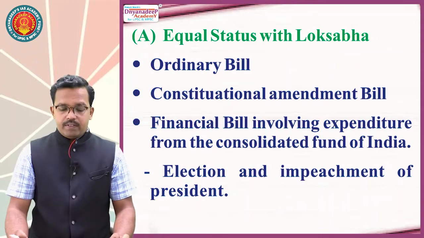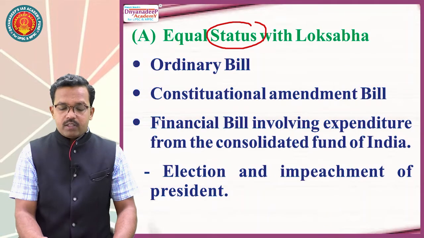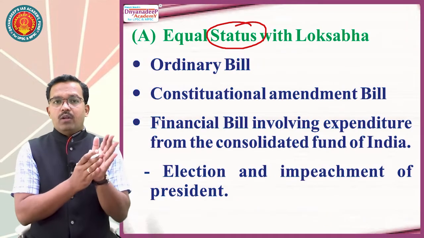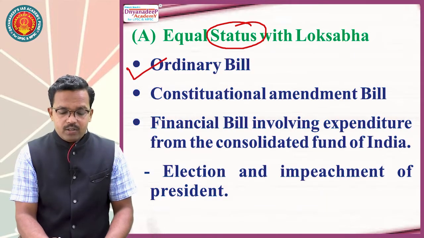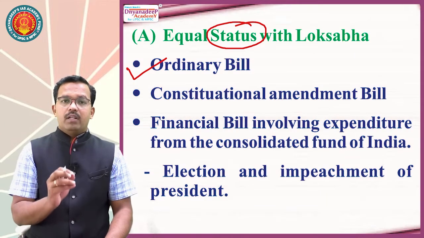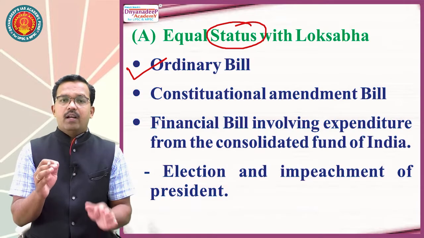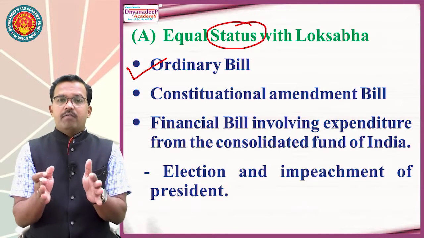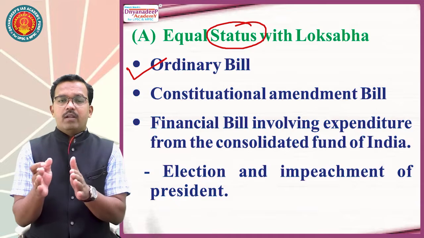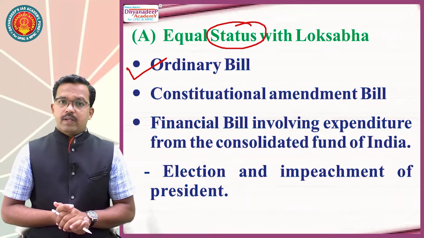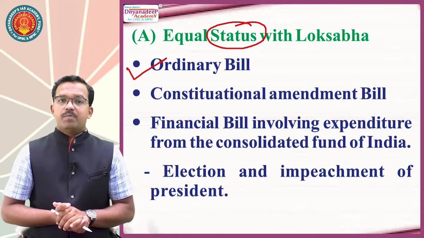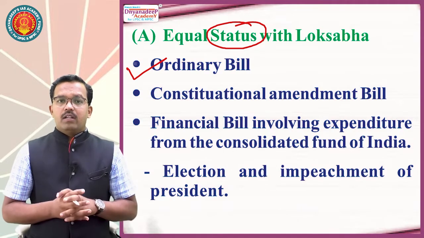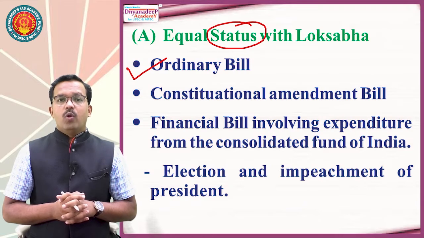What are the places where Lok Sabha and Rajya Sabha have equal status? First, regarding ordinary bill, Lok Sabha and Rajya Sabha have absolutely equal position. We have discussed the passing of ordinary bill, where we have seen Rajya Sabha can reject a bill, Rajya Sabha can hold a bill, Rajya Sabha can send a bill back for reconsideration. So in all these places, regarding ordinary bill, Rajya Sabha has equal position with Lok Sabha.